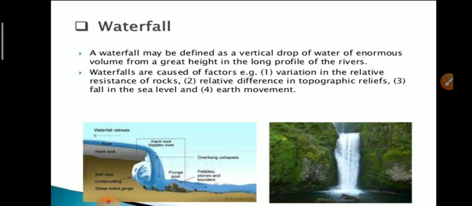When the river water falls down almost vertically from sufficient height along the course of the river, it forms a waterfall. So, a waterfall may be defined as vertical drop of water.